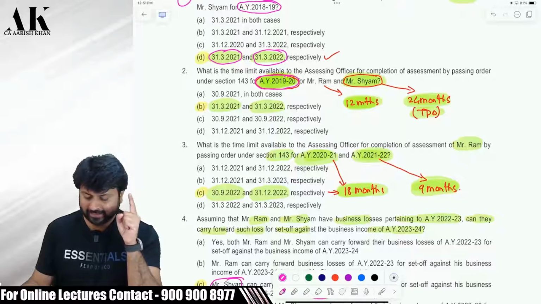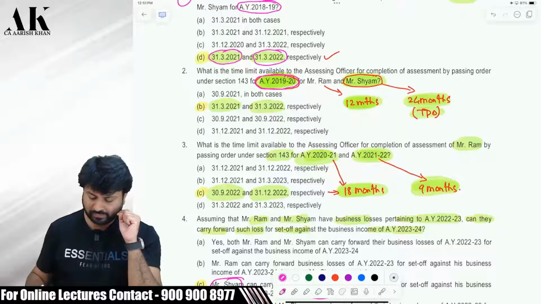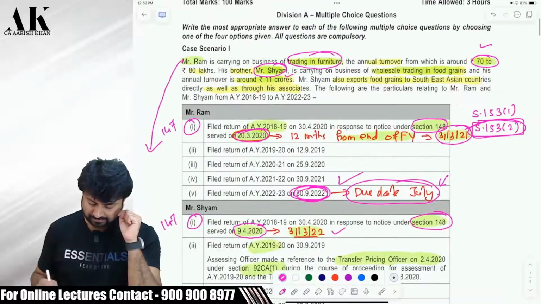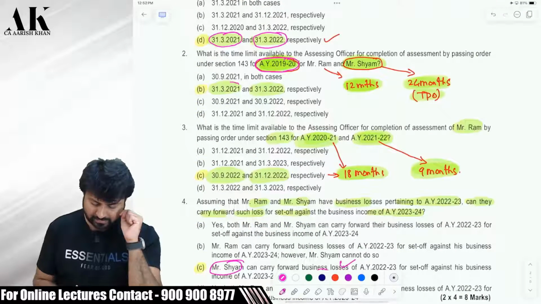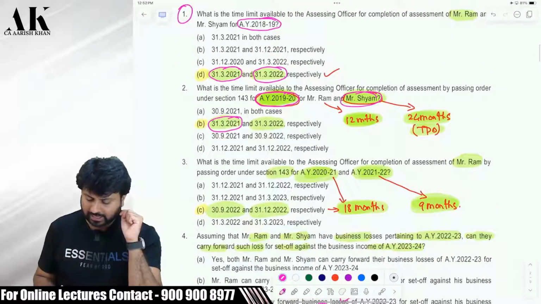Now, for 1920, the time limit was 12 months from the end of relevant AY. So, for Ram, it is 12 months from the end of relevant AY. For Ram, it will be 31st March 2021. Now, for Sham, it is 24 months.